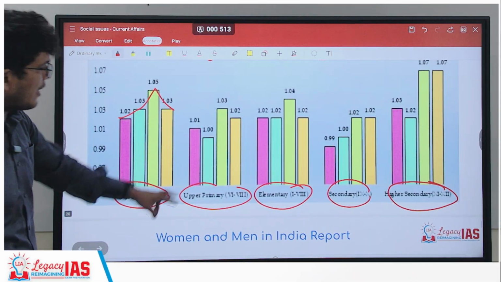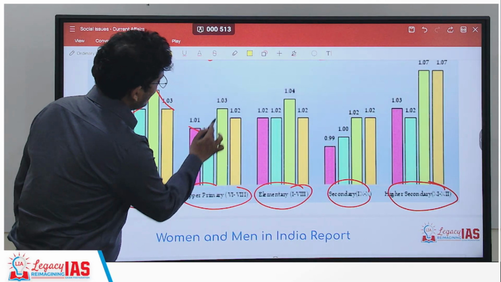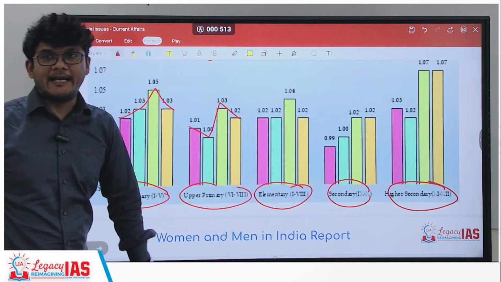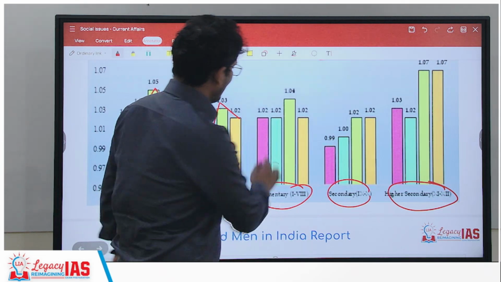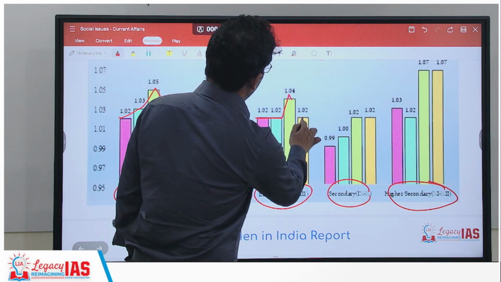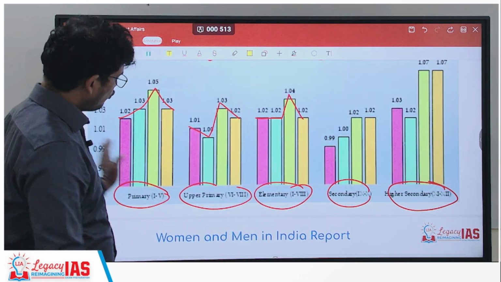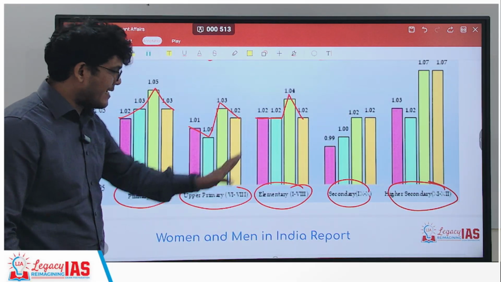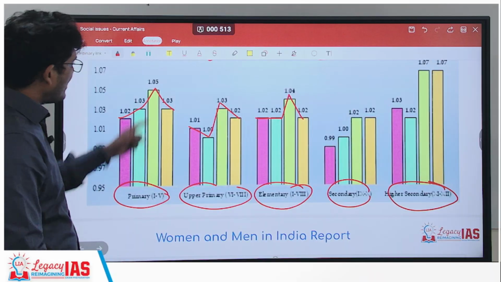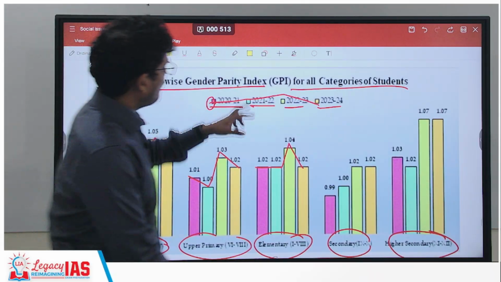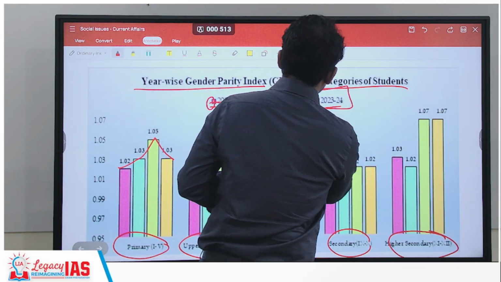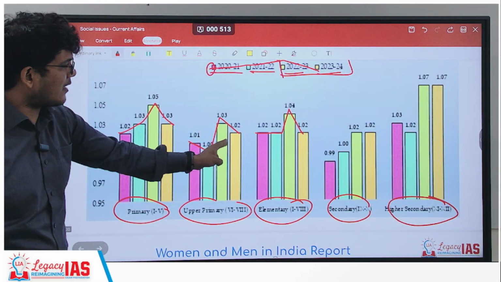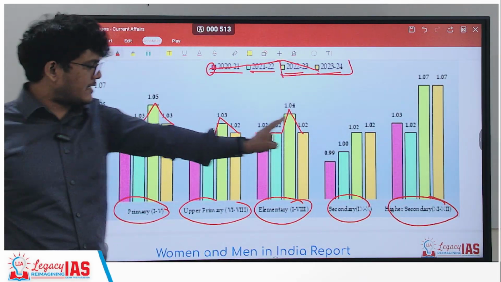If you talk about upper primary, there was a decline, then increase, then a decline. If you look at the elementary level, it remained constant, increase and decline. Right? So far, if you talk about the primary, the upper primary and elementary, what is happening at least from this 22-23 to 23-24, there has been a consistent decline in all the 3 stages.